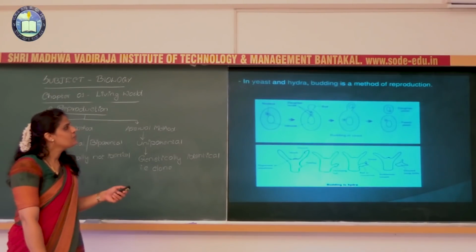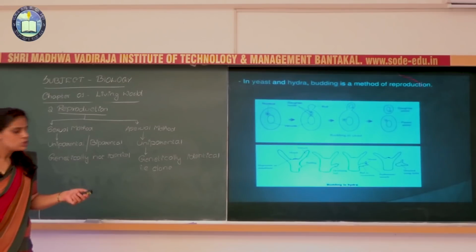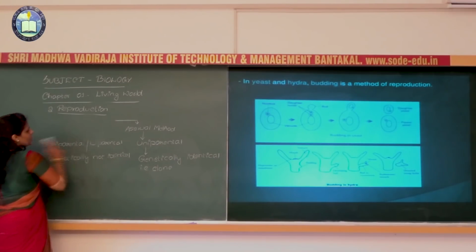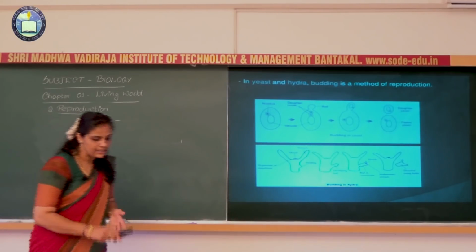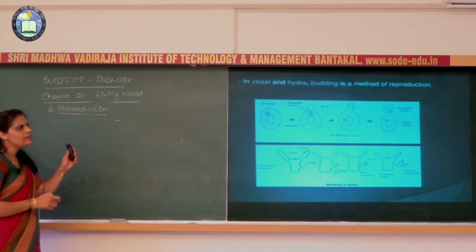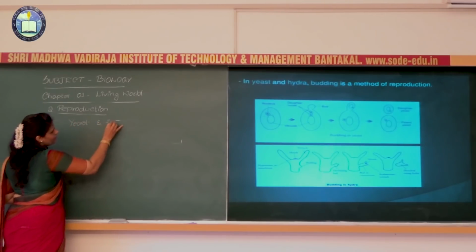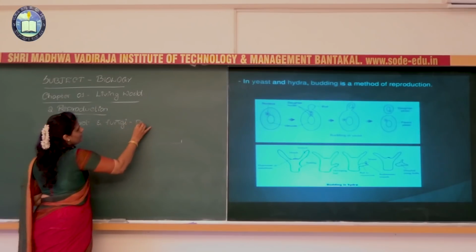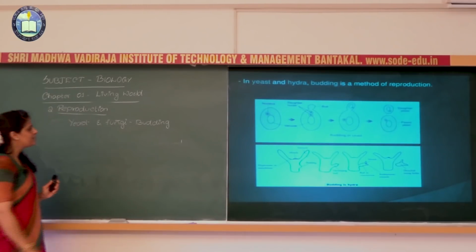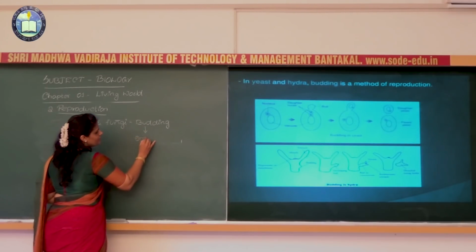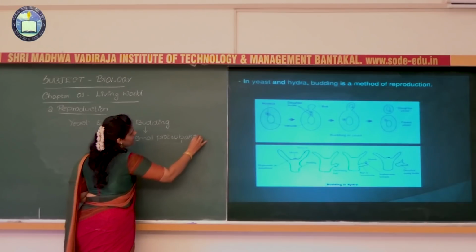Next, if you take the example of yeast and hydra, budding is the method. Usually the yeast is generally considered to be a unicellular organism. In yeast, budding will occur. That is nothing but a small protuberance that occurs from the body.